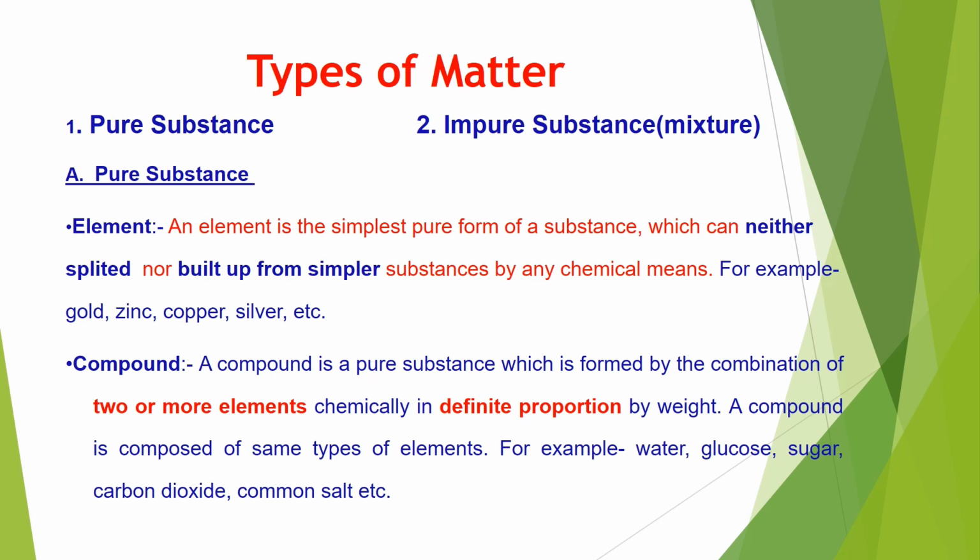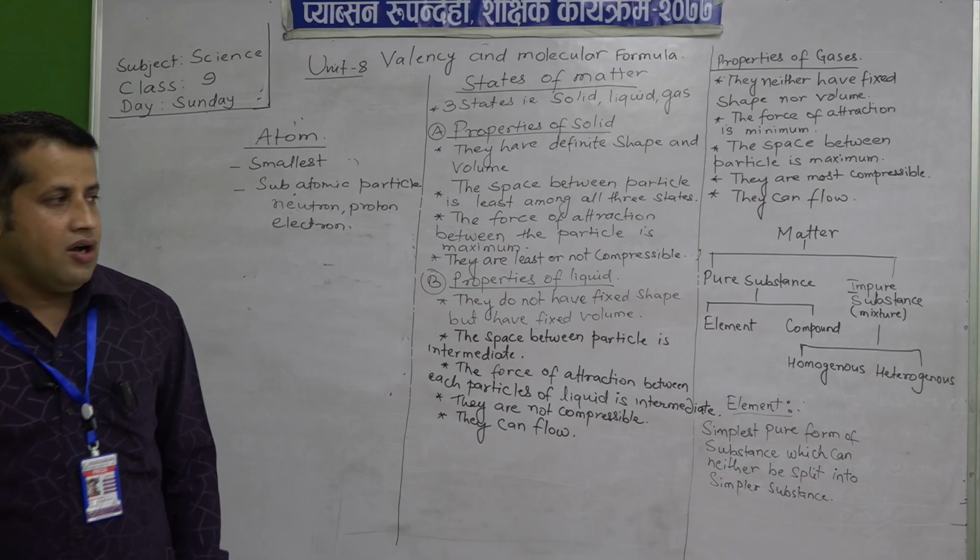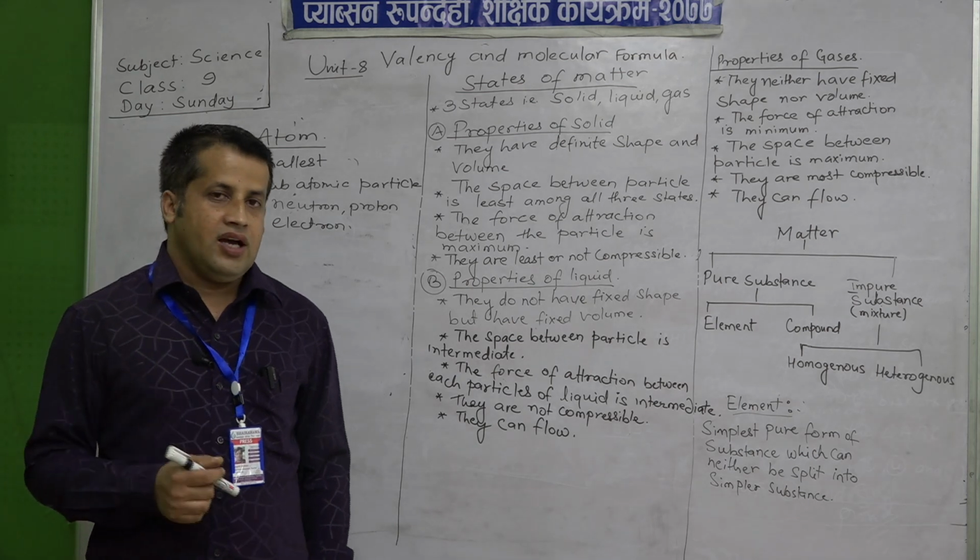Next slide, please. The last topic we have covered is impure substance, and about the homogeneous and heterogeneous mixture also I have told you. We can learn it in the next class or the coming classes in our chapter. So, like this we have come to the end of my class today.